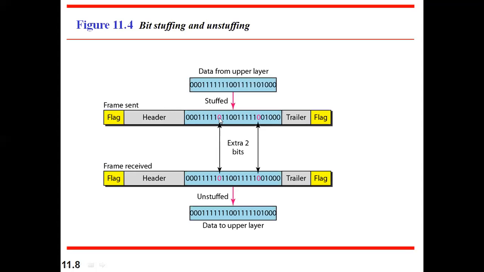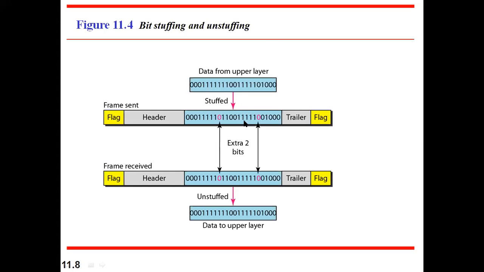Then this 0 indicates that it is not the end of the frame. So this 0 followed by 5 ones is in the data itself. That is to help the data link layer understand that whatever sequence we are observing in the data is not to indicate the end of the frame. It is data itself. That's why this one more 0 is added.